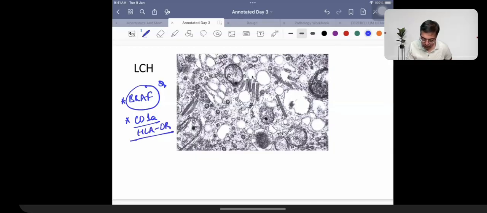HLA-DR, S100, sorry, this one S100, and CD207. Questions expected in the exam on BRAF, questions expected in the exam on CD1a, questions expected in the exam on CD207.